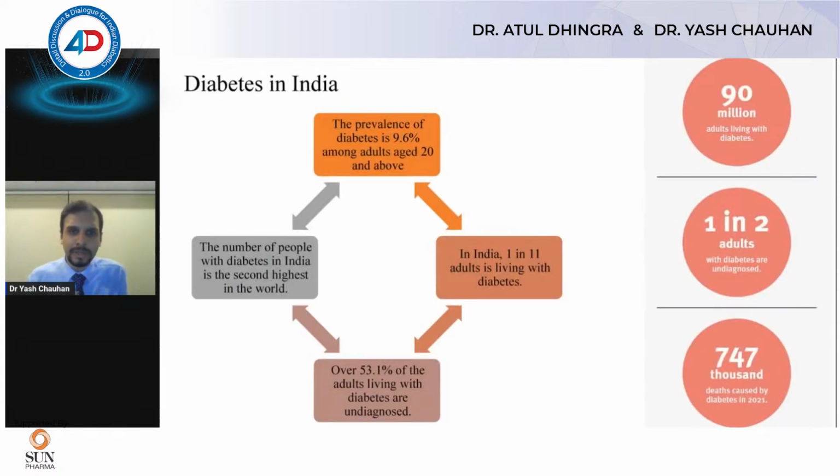So, just a brief introduction. Around 1 in 10 Indians have diabetes. The overall prevalence of diabetes in the world in adults aged 20 years and above is around 9.6%. And gradually, the number and the incidence of diabetes is increasing. And we're every day seeing younger and younger people with type 2 diabetes. And of course, type 1 diabetes is still there, but type 2 diabetes is the major problem in India right now.